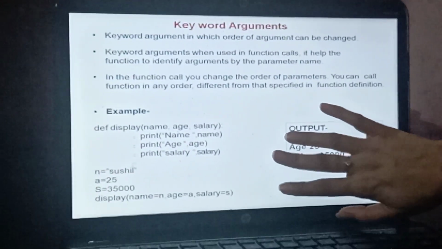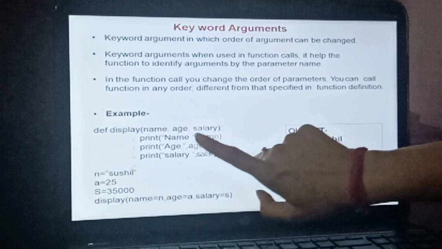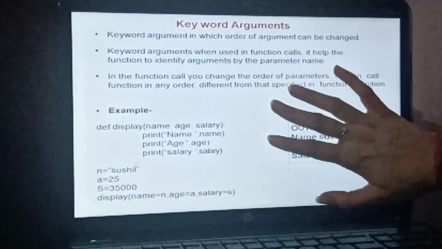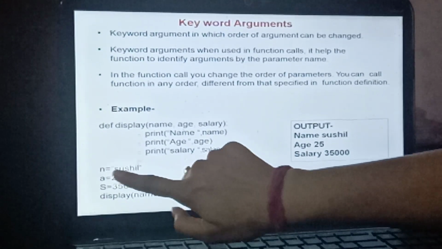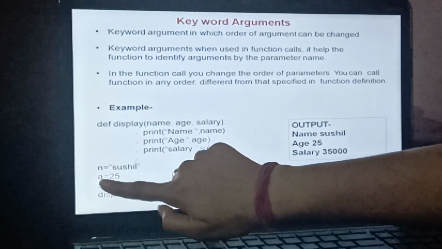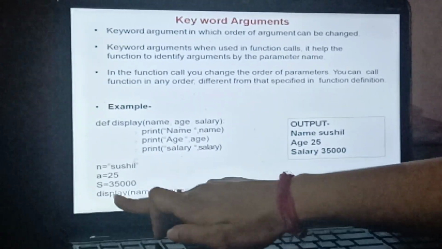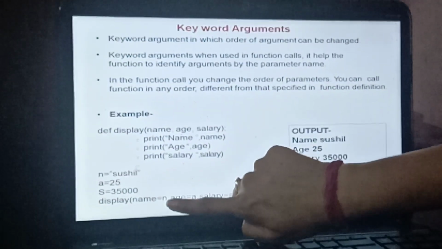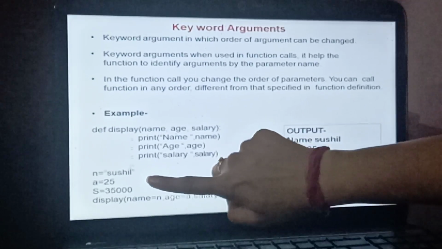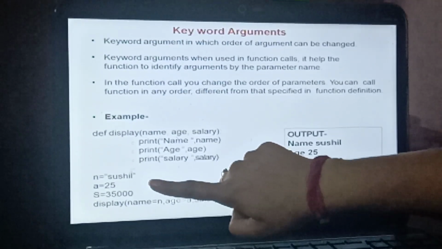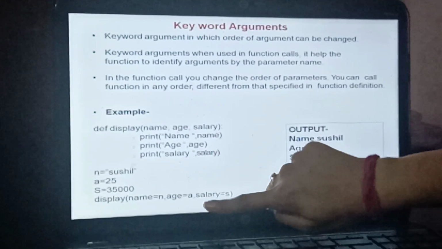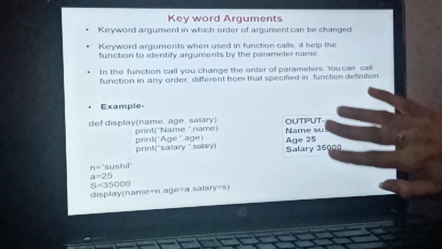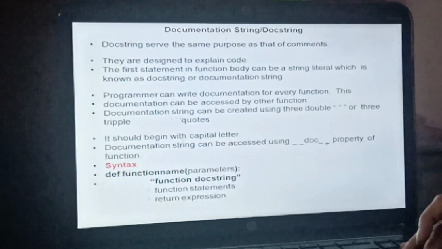This is a very basic example: def display name, age, salary. Inside the function I have printed everything: name, age and salary. Here I have stored name in N, 25 age in A, and salary in S. You can also directly provide values at the time of function call, or you can store the values in variables first and then assign the variables to the parameters: name N, age A, and salary S. This is how keyword arguments execute.